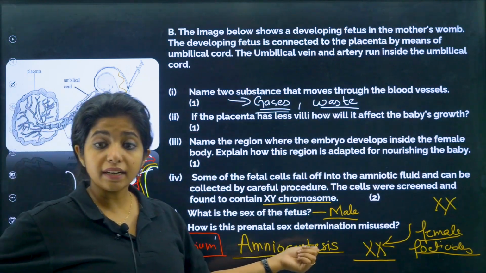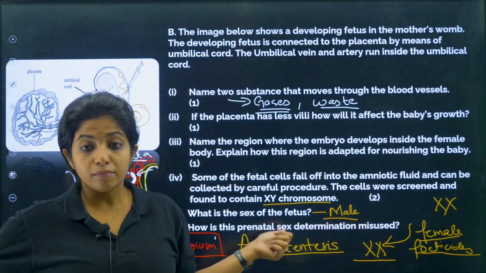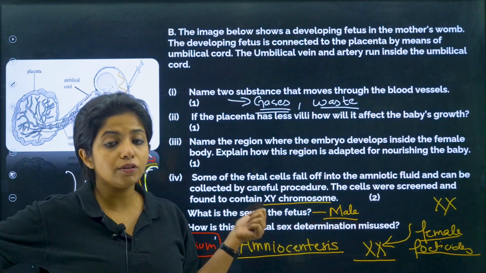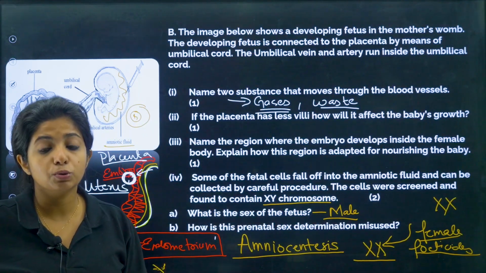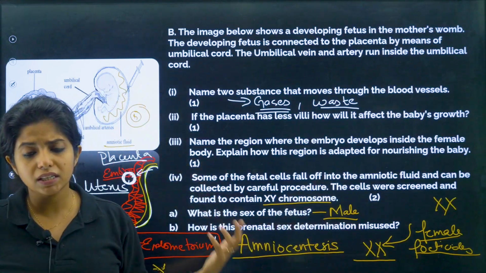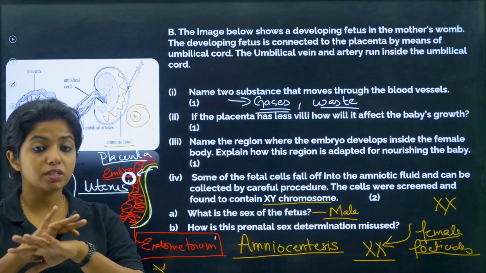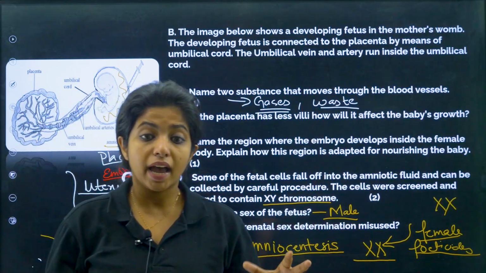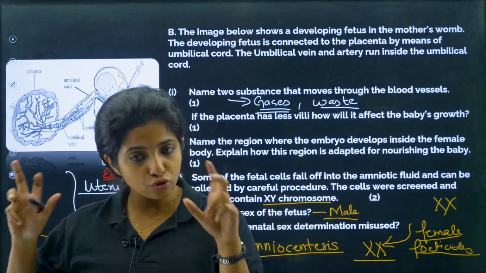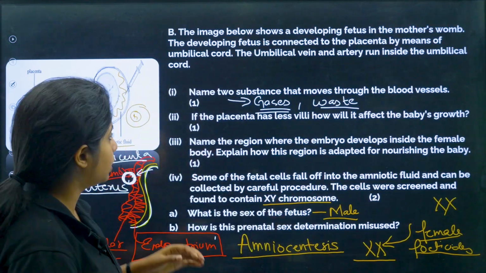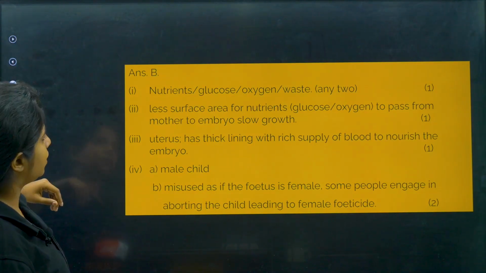So how is this prenatal sex determination misused? People were trying to determine the sex of the child, and if it was a girl child, they were killing it, which is known as female feticide, and it was increasing very drastically, which is why the whole procedure has been banned now. Amniocentesis is banned now until and unless there are strong reasons to do so. In India, I am talking about India.